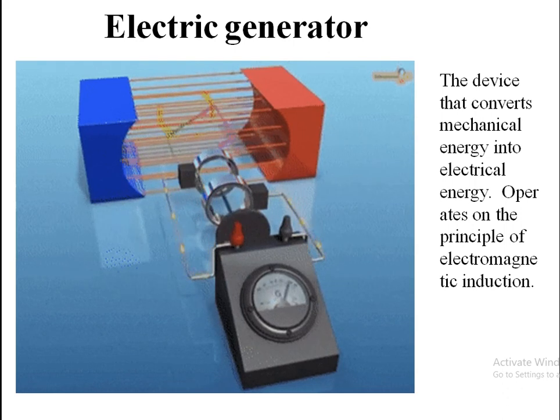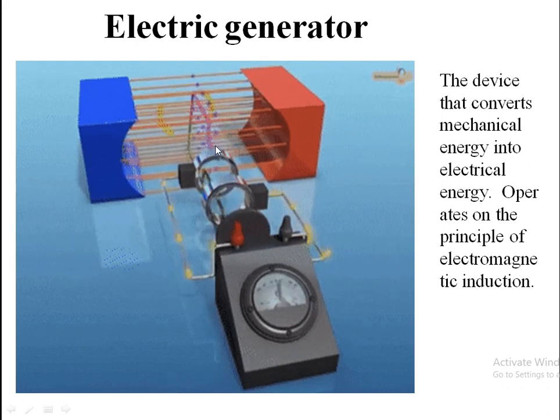What is electromagnetic induction? It is the phenomenon by which an electric current is generated when a current carrying conductor is placed in an external magnetic field. Here these two are the magnets shown by the blue and red color. These are the poles, and here these are the slip rings. You can see there is no battery, but a galvanometer is connected across these slip rings to the external circuit.